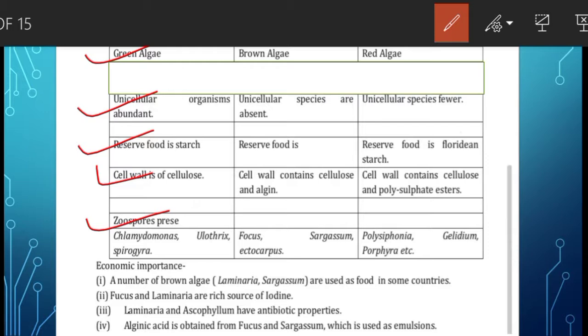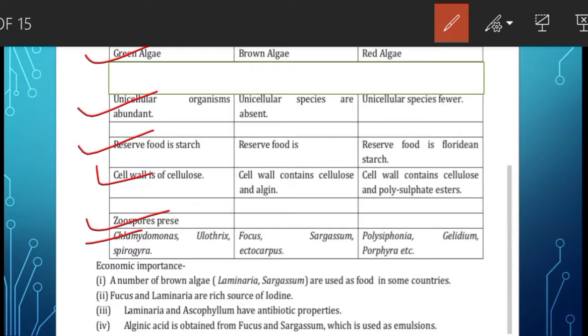Then sexual reproduction occurs by isogamous, anisogamous or oogamous methods, about which we have already discussed in this video. The life cycle can be haplontic, diplontic and haplodiplontic. About these three types of life cycles also we have discussed earlier. Examples of green algae are Chlamydomonas, Ulothrix, Spirogyra.